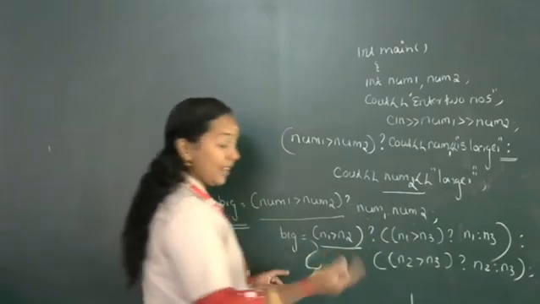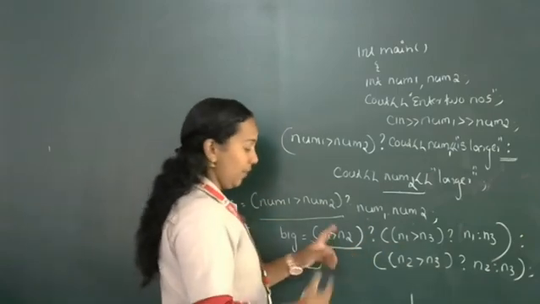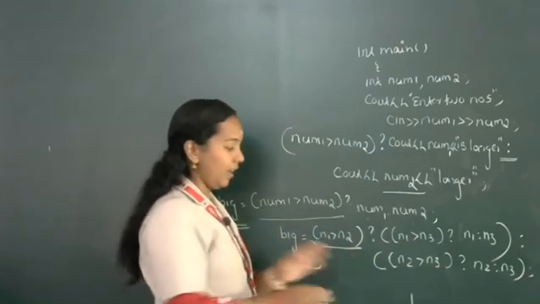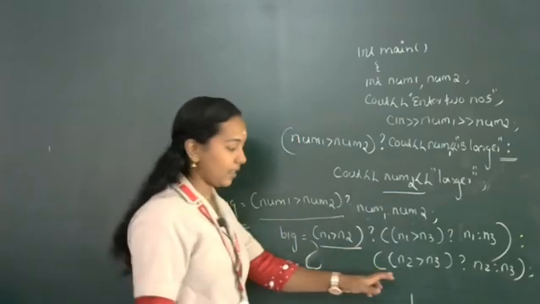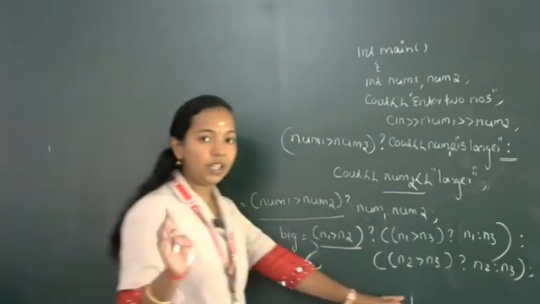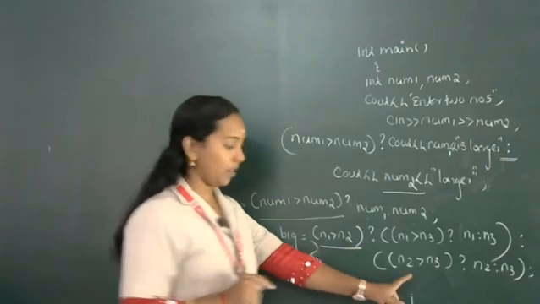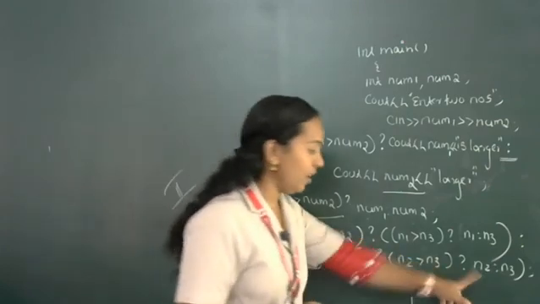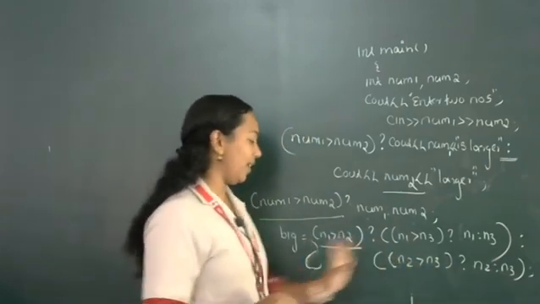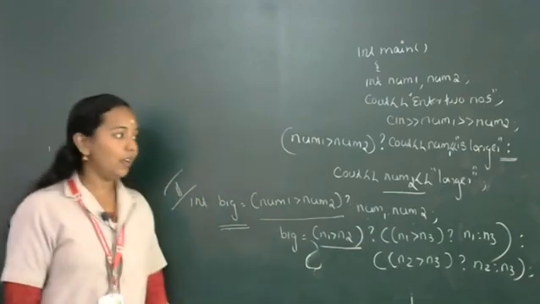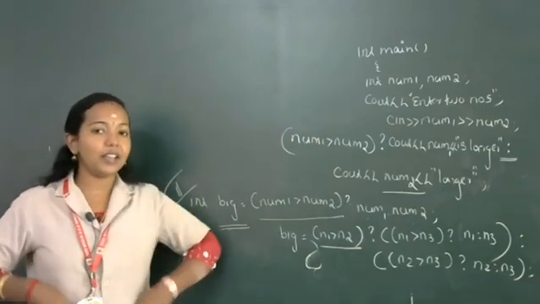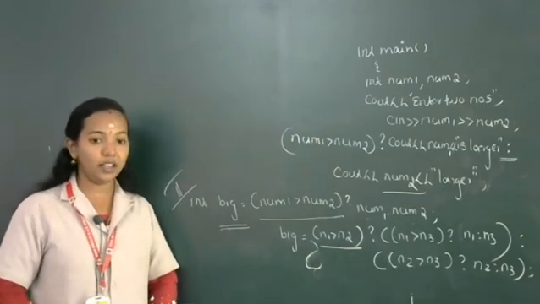Then another case, if the condition is false, if n1 is smaller than n2, then the second term will execute. In the second expression we included a conditional operator: n2 greater than n3, n2 will be assigned to big, otherwise n3 will be assigned to big. Okay, the same program we used with n1, n2, n3 like that.